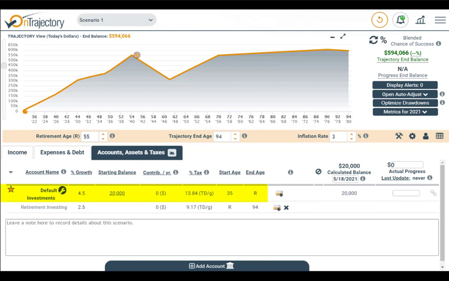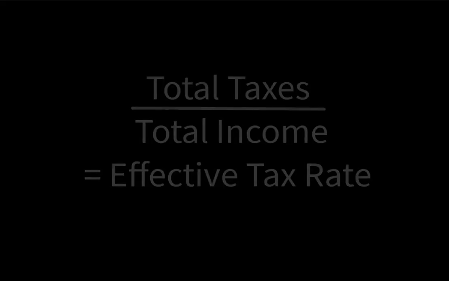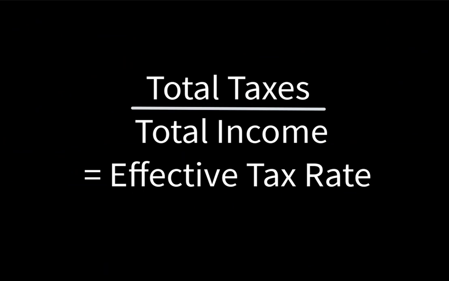In any case, this is also where you define your effective tax rate, which is the rate used to tax your income. We pre-populate the rate based on the income you entered when completing the initial 4 questions during setup. But you definitely want to revisit these rates, particularly if you are married and your spouse has income as well. To calculate your effective tax rate, go back again to your last tax form and find out how much you paid in taxes and divide it by your total income. This is referred to as your effective tax rate.